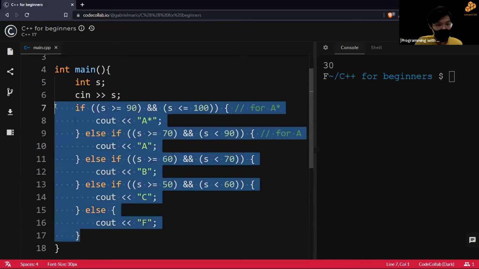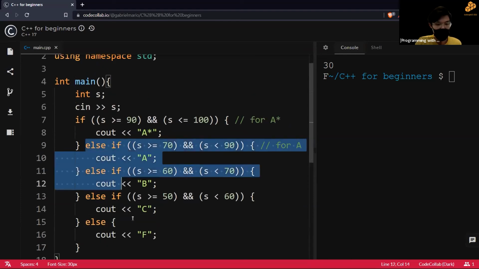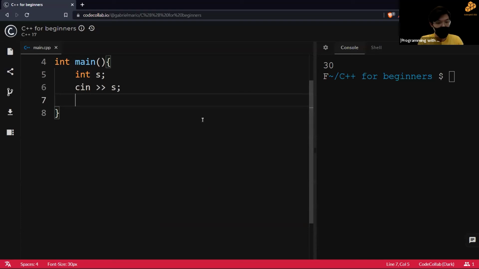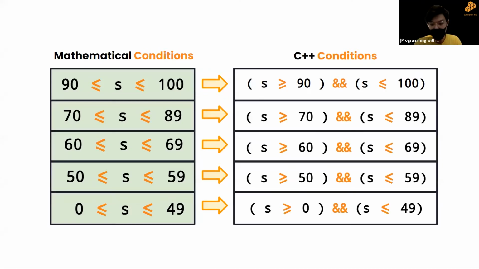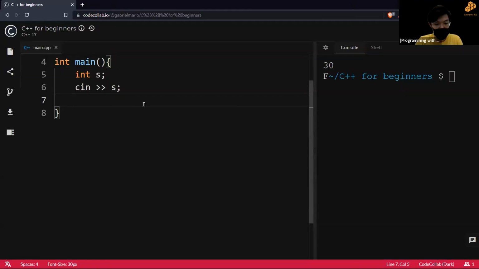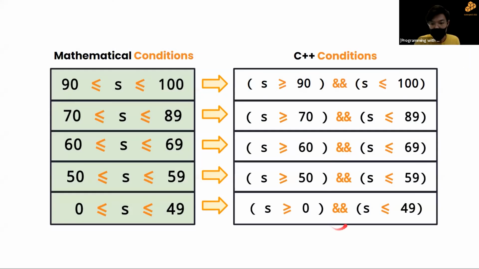Okay, so this is how to utilize else if, and there is another method. We can start from the bottom up. So we check if our score is less than 50. In this method, we don't need to use the AND operator.